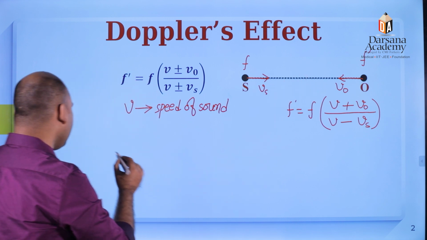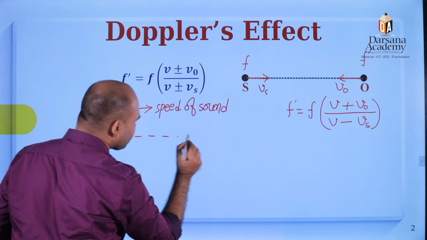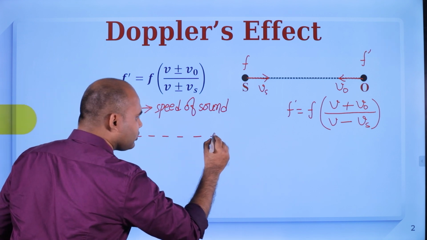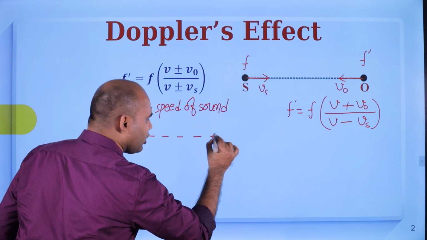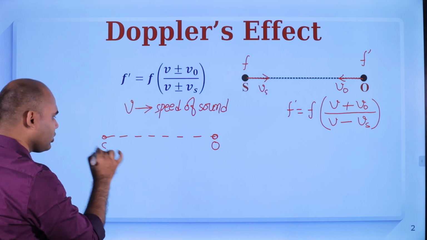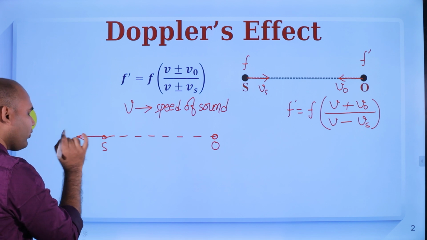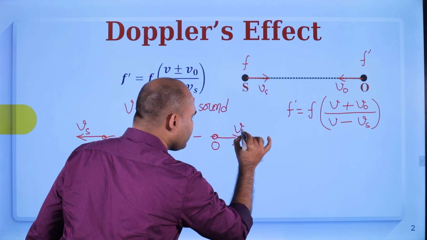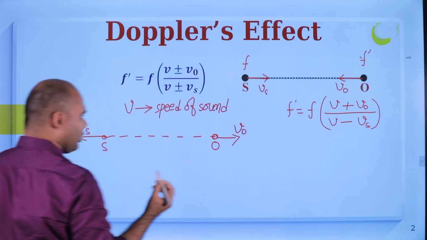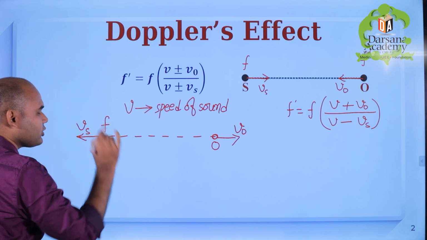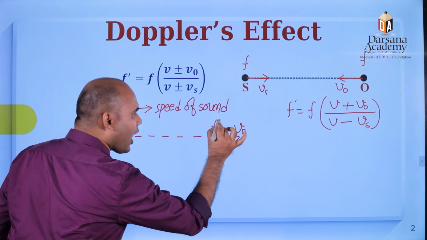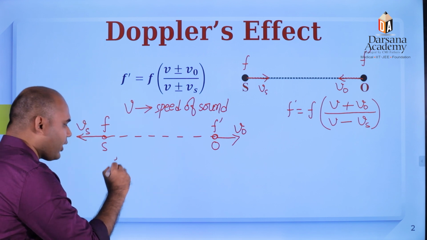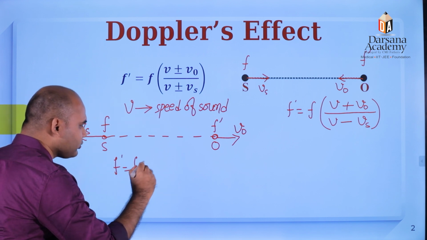Let us suppose a second condition. Here this is the observer, this is the source, and this time both are moving away from each other, with Vs and VO. In this condition, if f is the real frequency, the apparent frequency heard by the observer, you can easily guess what it will be. f dash will be f times, just write v.